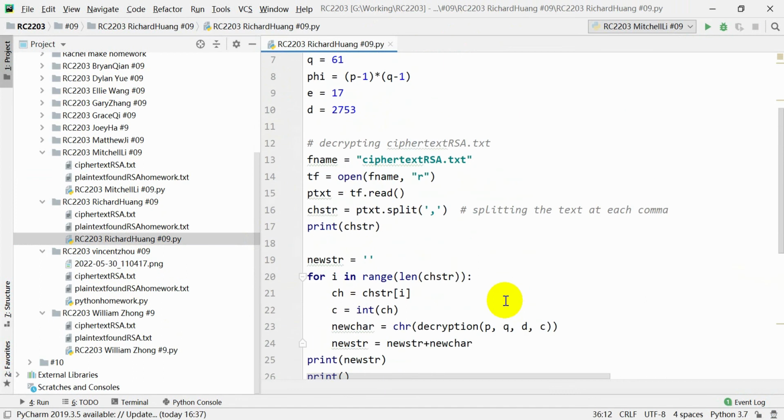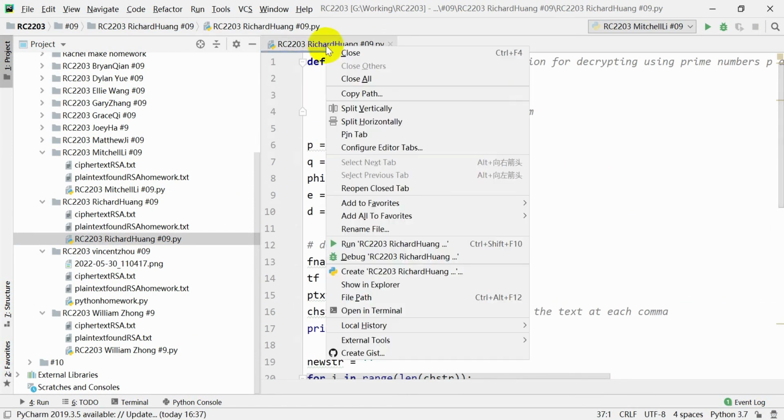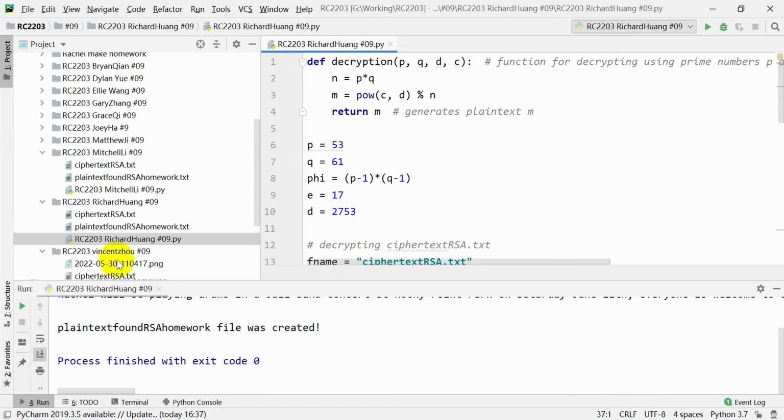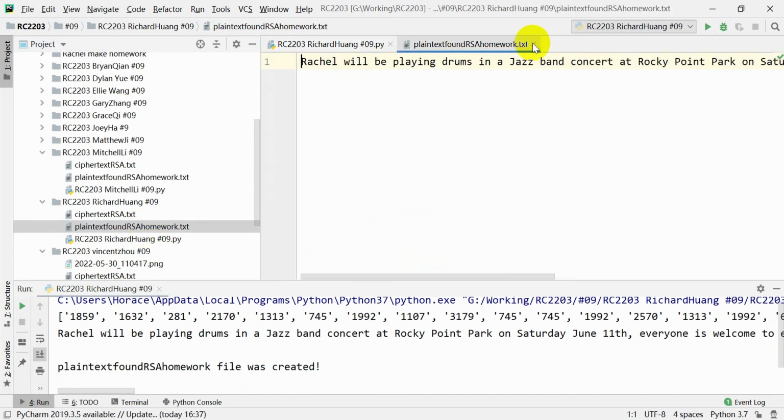You were able to find the hidden mistake, which was turning the period into a comma, and otherwise there wasn't any mistakes in the code. And it can successfully find the plaintext. So good job.